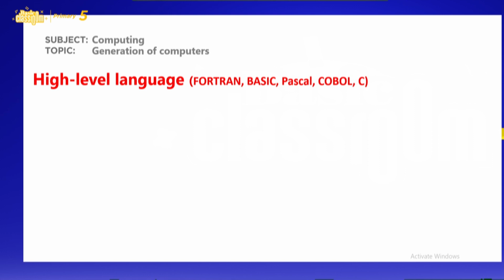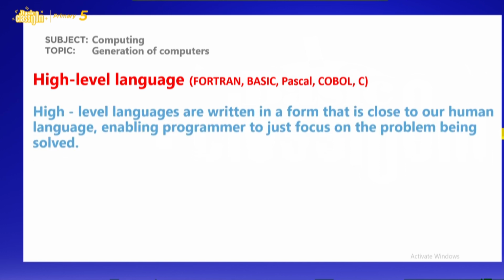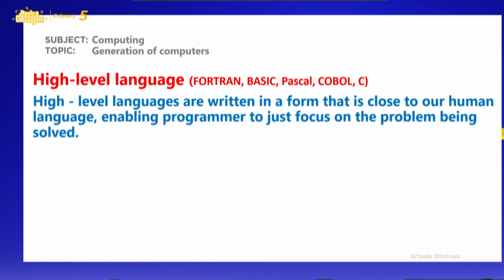Then we are looking at some of the components used during the third generation computers. So they used high-level language. Remember, for the first generation, they used low-level. In the second, they used low-level and assembly language. But for the third, they used high-level language. We have Fortran, BASIC, Pascal, COBOL, then C as examples of high-level languages. High-level languages are written in a form that is close to our human language, enabling programmers to just focus on the problem being solved.